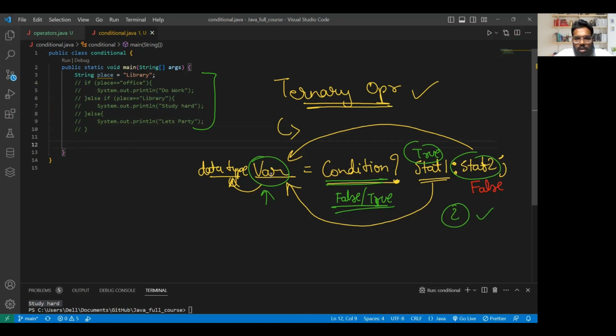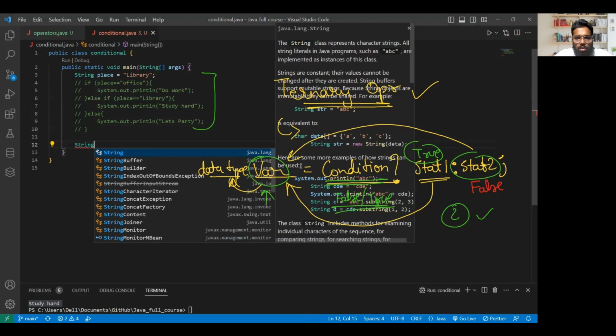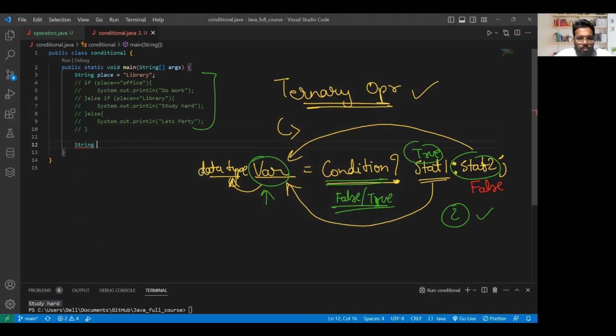So what type of data will I have? Let's say String again. String action equal to, let's say, work action, I can say. That would be a good justification. Action equal to, now what is the condition? The condition is that place, whatever is my place, Control C, I'll give parenthesis, place equal to, let's say if this is office.